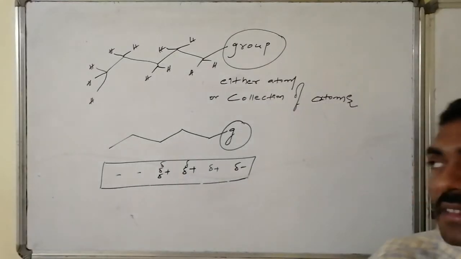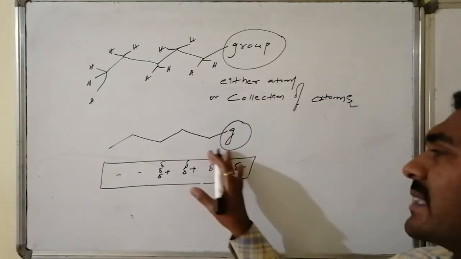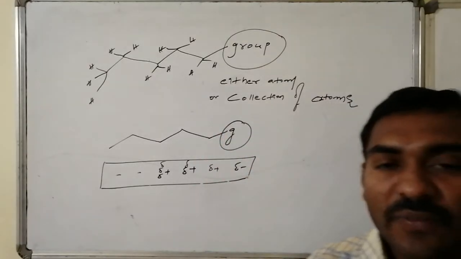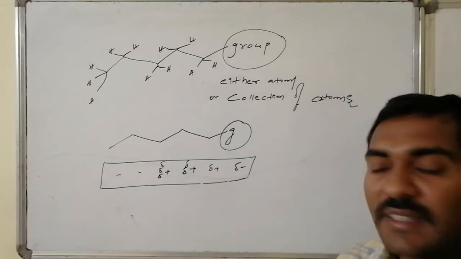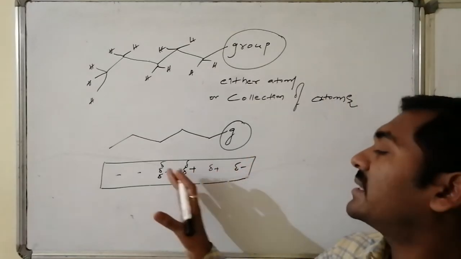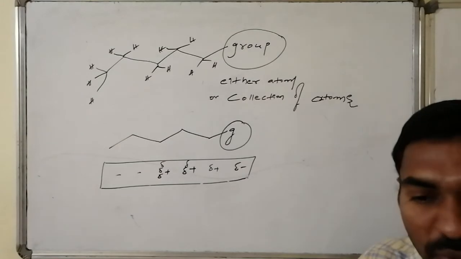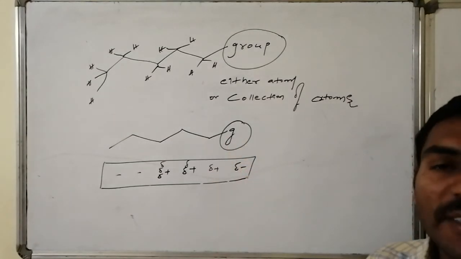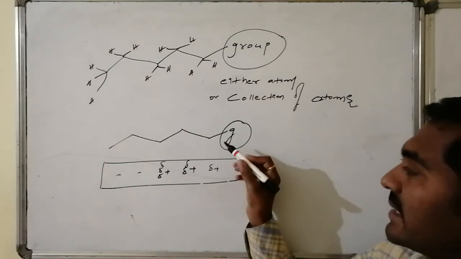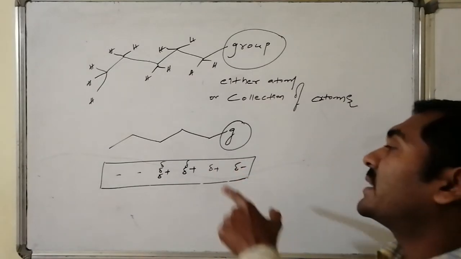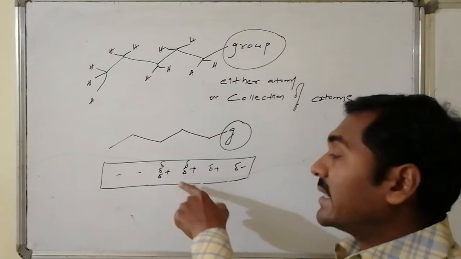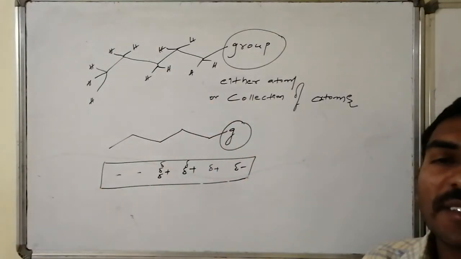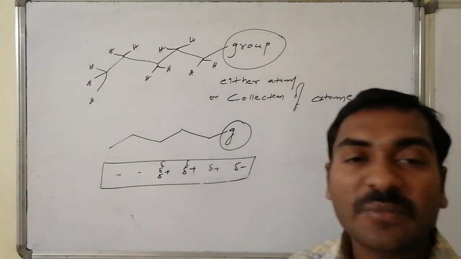Thus, if it is C and H, there won't be a measurable amount of significant electronegativity difference, hence I felt it is 0, 0, 0, 0. But due to replacement of hydrogen by the group, if the group is more electronegative, as in case 1, there is a net deficiency felt by the first carbon atom, a net deficiency felt by the second carbon atom, a net deficiency felt by the adjacent third carbon atom, and like this it is present.